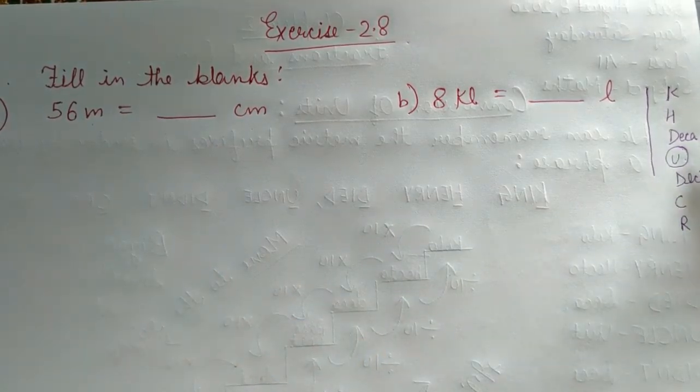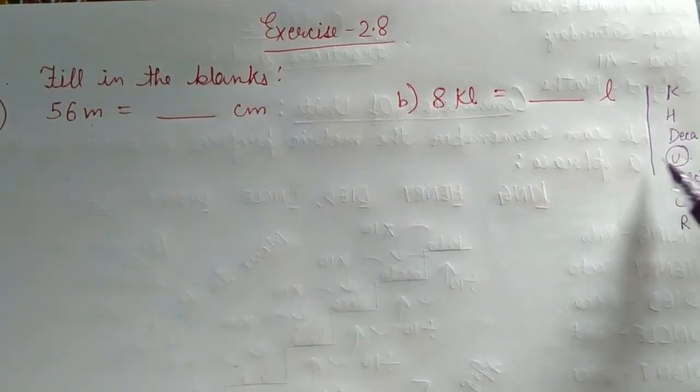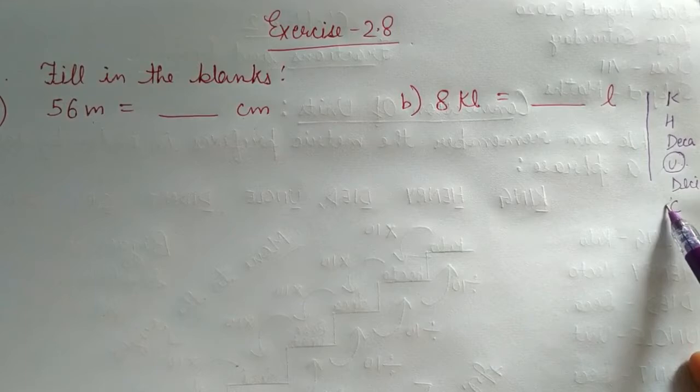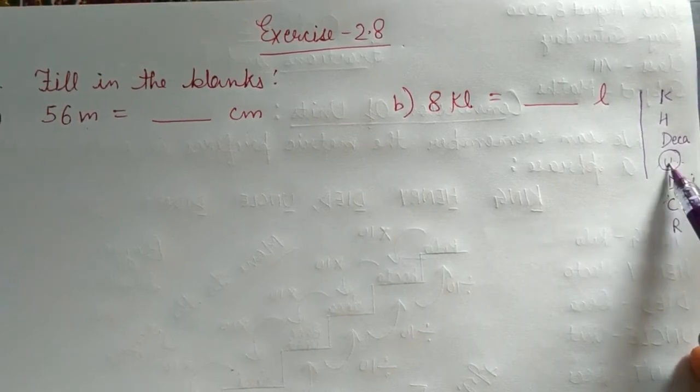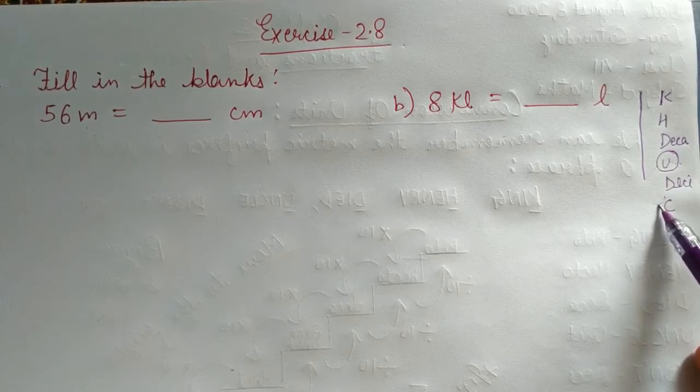Meter is of course the standard unit or base unit. Now from this you have to move to C. From this you have to move to this. So how many places are you moving? 1 and 2. 2 places you are moving, it means you have to multiply or divide by 100.